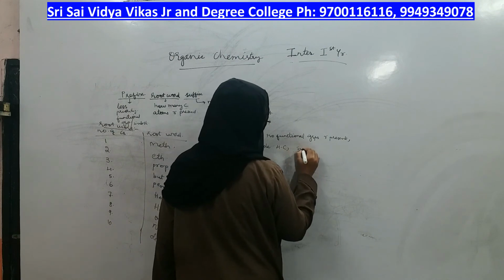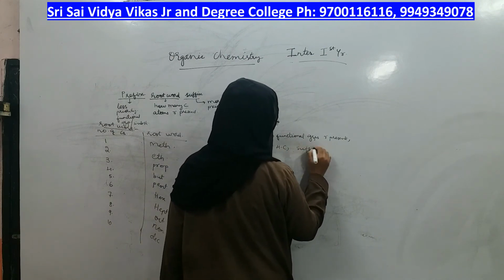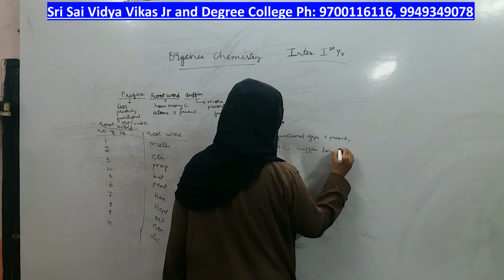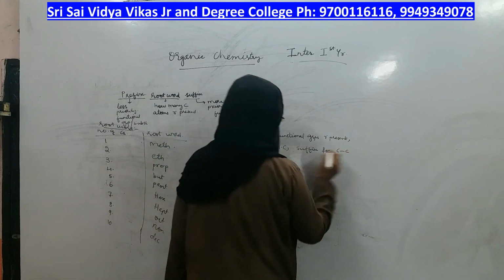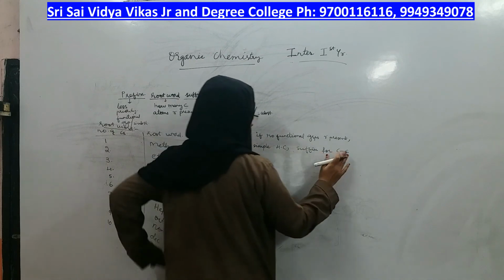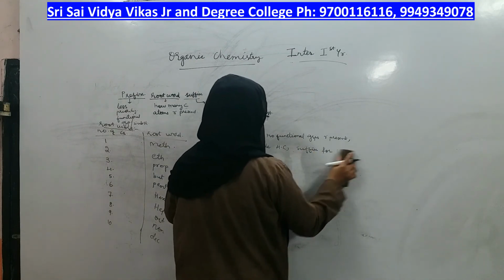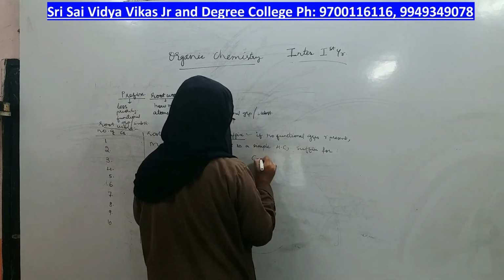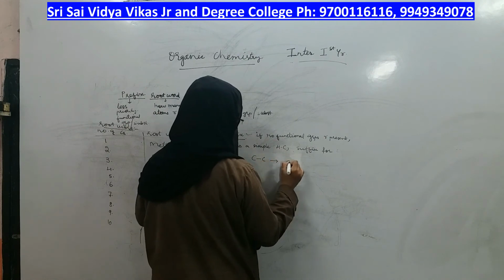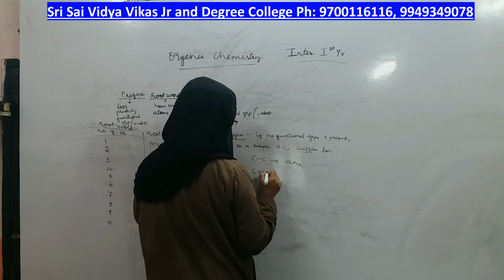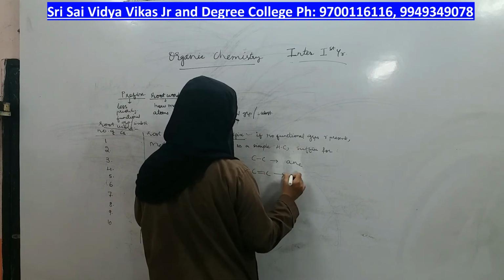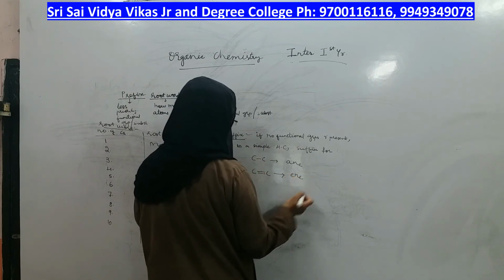Then the suffix for all sigma bonds, for only carbon sigma bond, is ane. Even if one carbon double bond is present, the suffix should be ene.